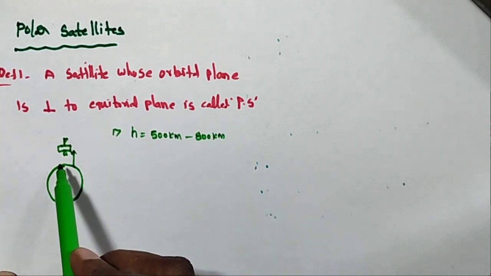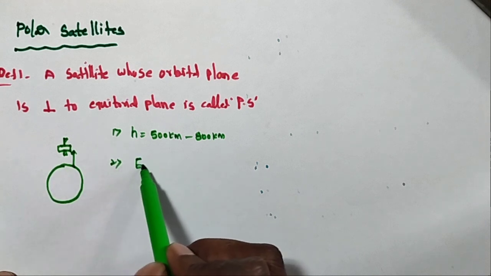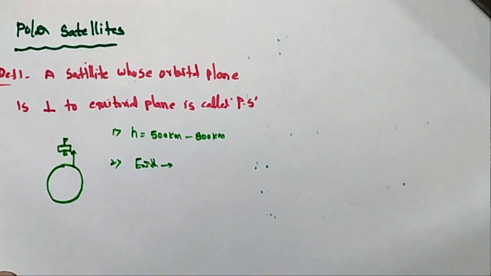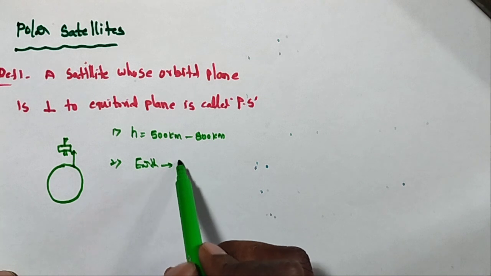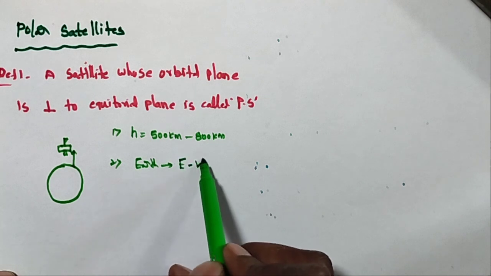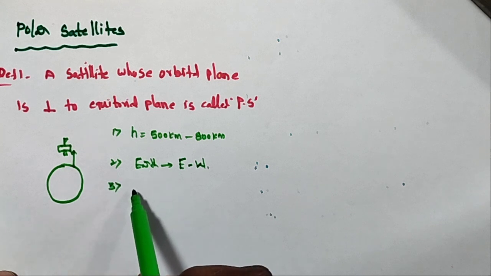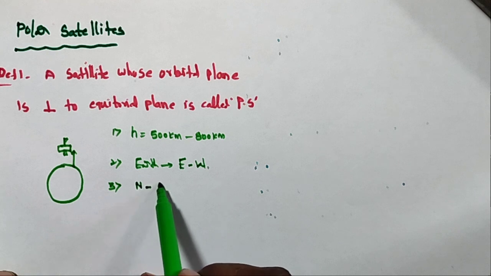This type of satellite is called a polar satellite. The Earth rotates about its axis from west to east, but the polar satellite always moves in the north to south direction.